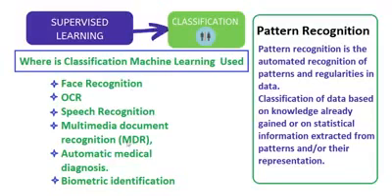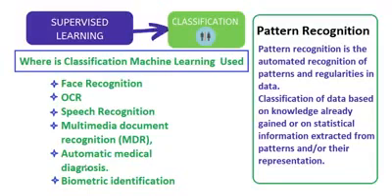Multimedia document recognition. Multimedia documents can be recognized, and that comes under the category of pattern recognition. That is the problem of classification, supervised learning. Automatic medical diagnosis is there. This is a very important field for the healthcare industry.